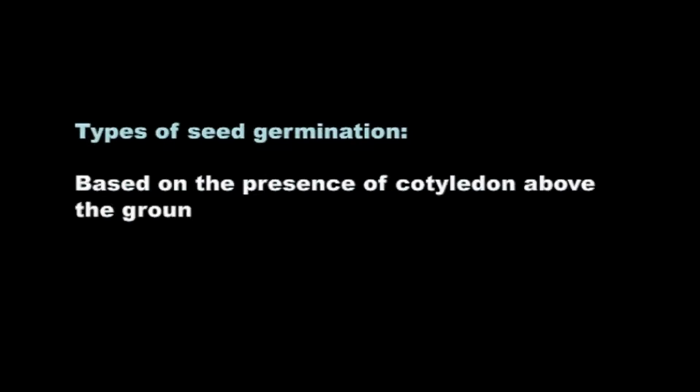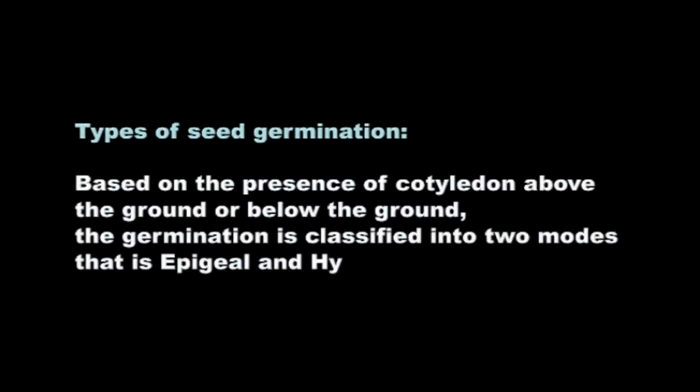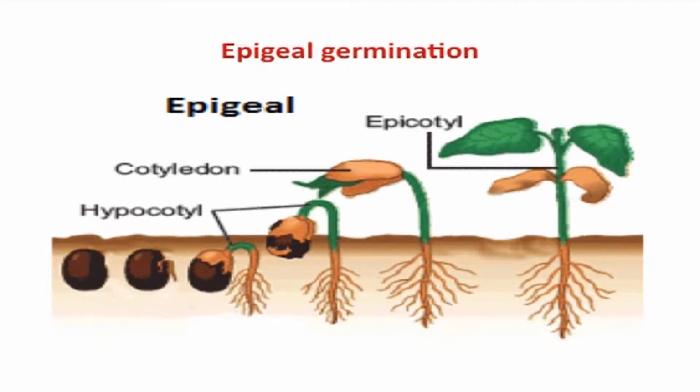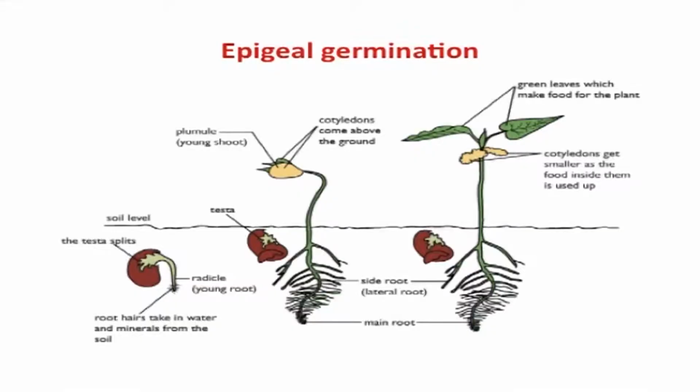Based on the presence of the cotyledon above the ground or below the ground, germination is classified into two modes, that is epigeal and hypogeal. In epigeal germination, the cotyledon is thrust above the ground and is visible, while in hypogeal germination the cotyledon is concealed in the ground. Now, let us see the epigeal germination. Epigeal germination is characteristic of dicots. It is considered evolutionarily more primitive than hypogeal germination.